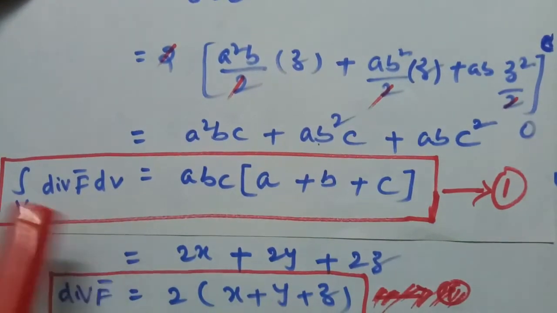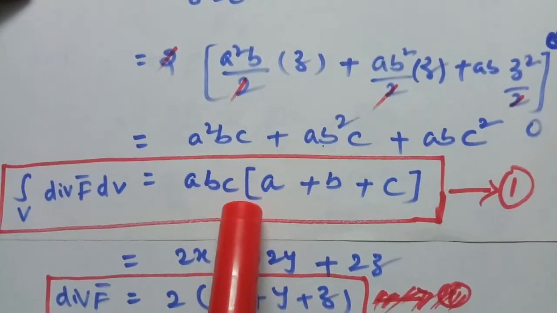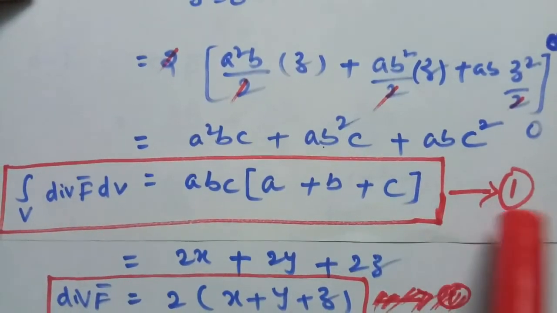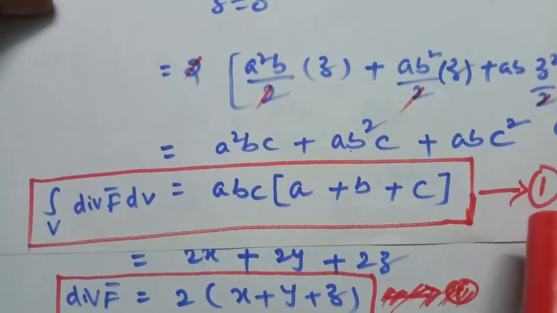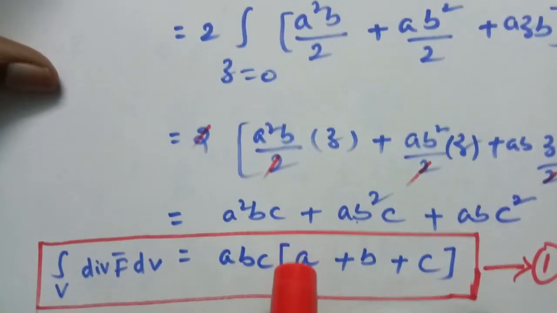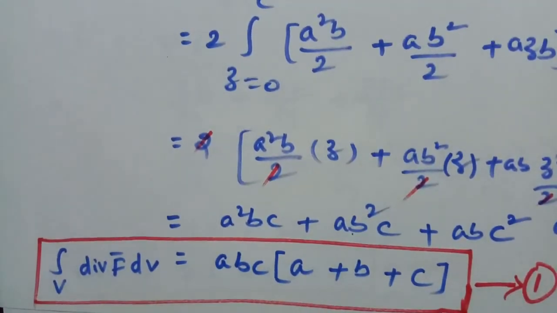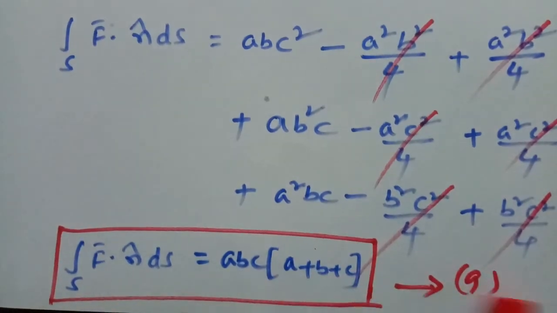So the volume integration, the integral over V of div f bar dV equals abc into a plus b plus c, is equation number 1. Please make a note here. Therefore from equation number 1 and equation number 9, both are equal.